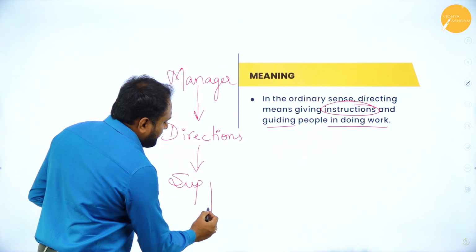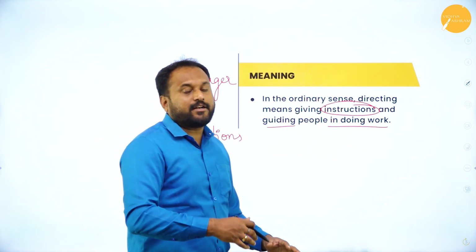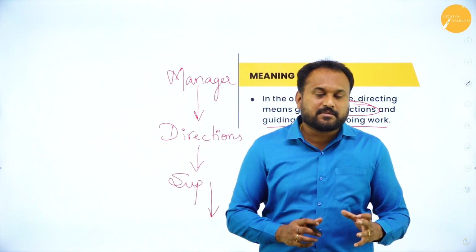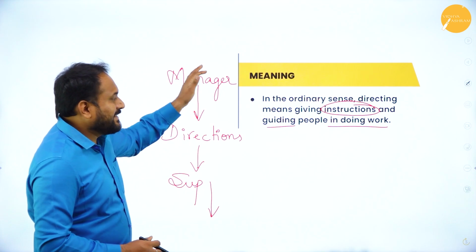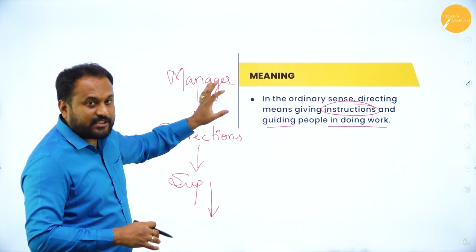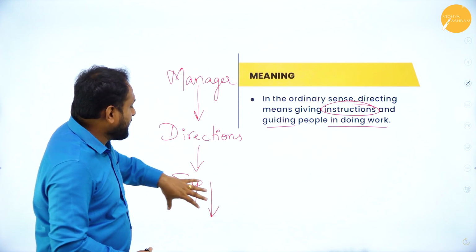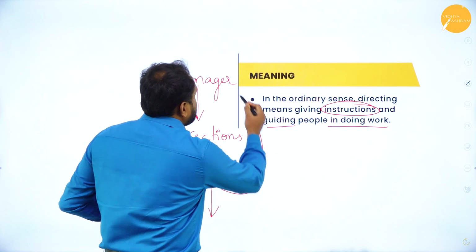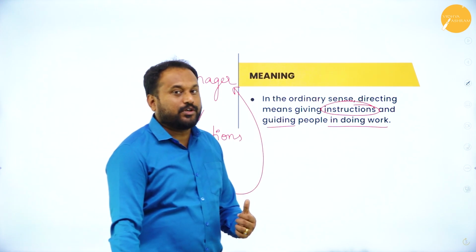And the supervisor will give directions to the other person who is again subordinate to him. So these are the top level people who will give direction, instruction, motivation, supervision, everything to the subordinates. And those subordinates will get the work done which the manager has given. So that is how directing will work.